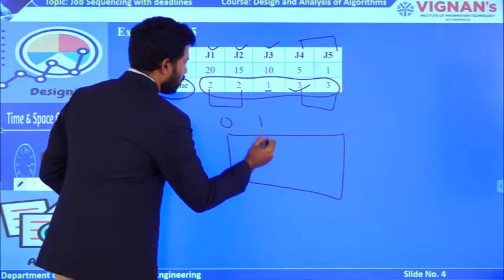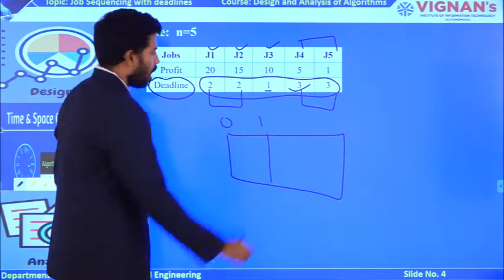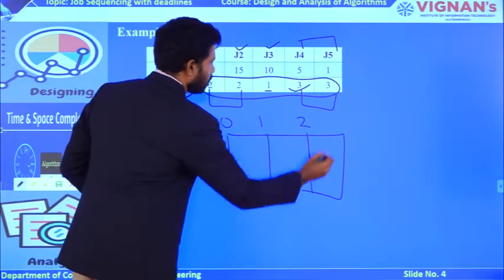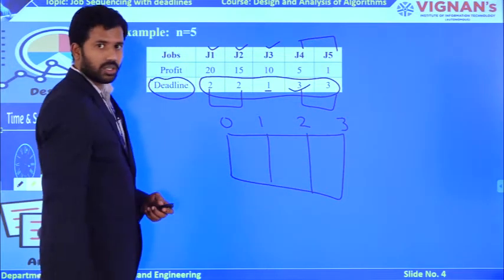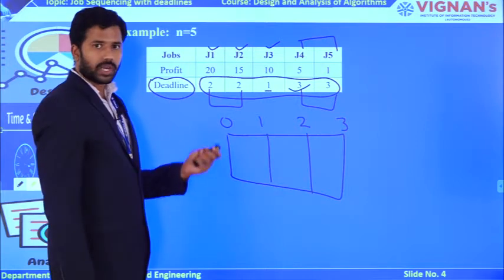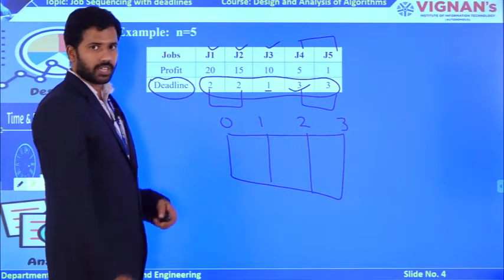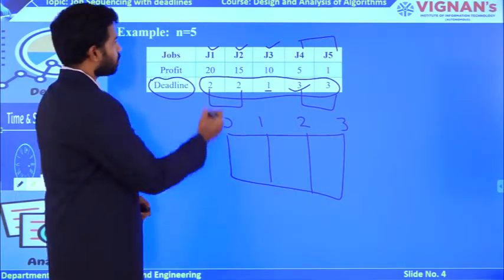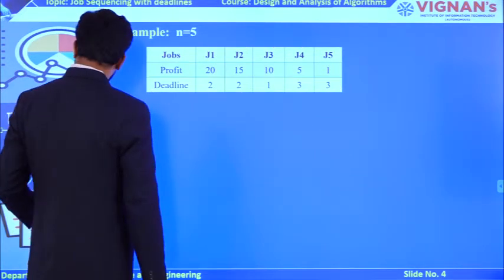starting from 0 to 1 as the first time slot, 1 to 2 as the second time slot, and 2 to 3 as the third time slot. Based on these time slots only, you have the capability to execute these jobs to gain some profit. Now, if you observe this given example